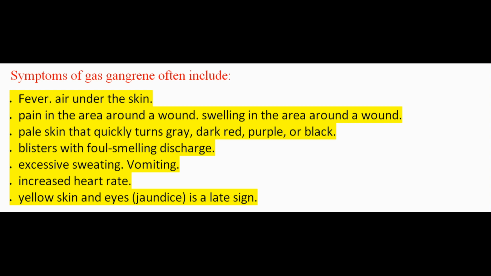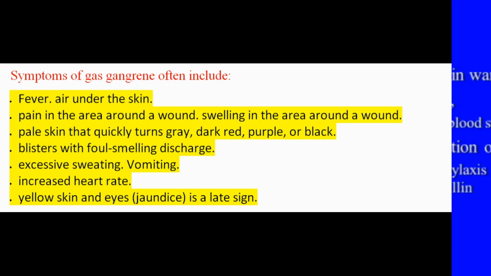Symptoms of gas gangrene often include fever, air under the skin, pain in the area around a wound, swelling in the area around a wound, pale skin that quickly turns gray, dark red, purple, or black, blisters with foul-smelling discharge, excessive sweating, increased heart rate, vomiting, and yellow skin and eyes.